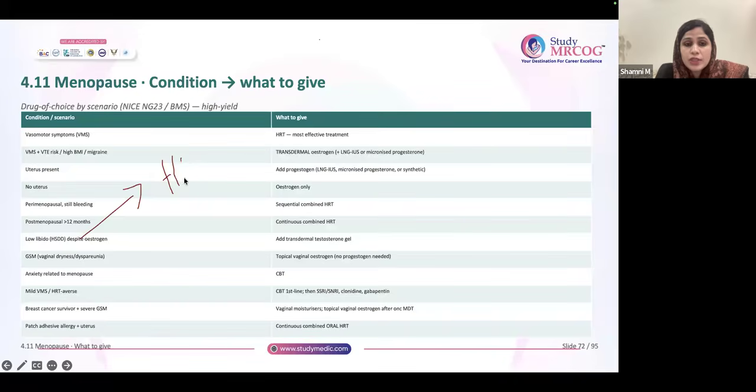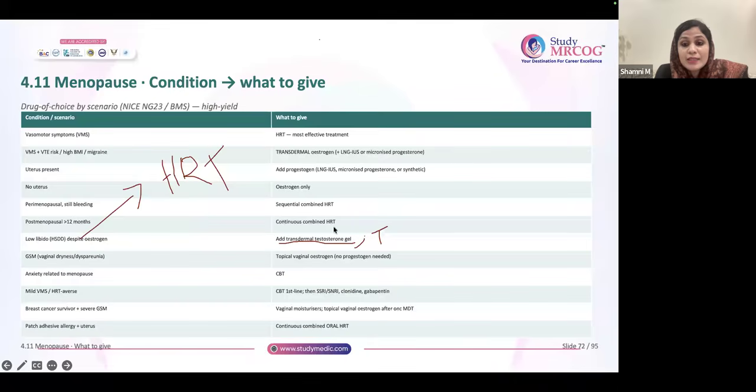First is always HRT. Then second, if there is no relief with HRT, go for testosterone. Then next option, another T you have to remember, tibolone. So HRT, testosterone, tibolone.